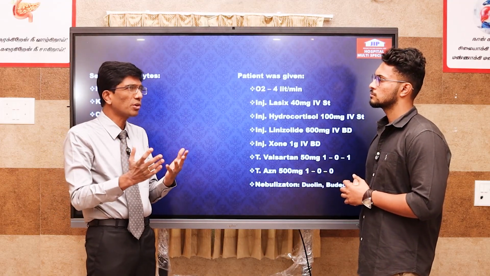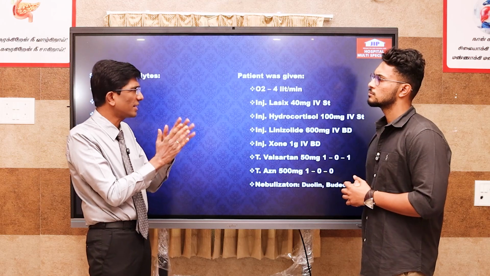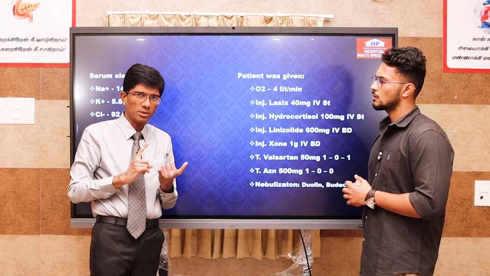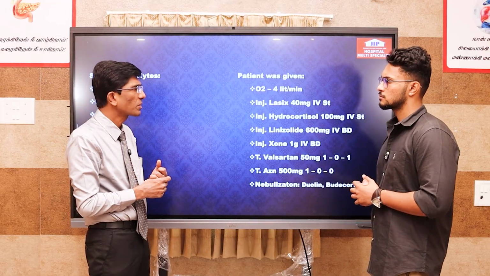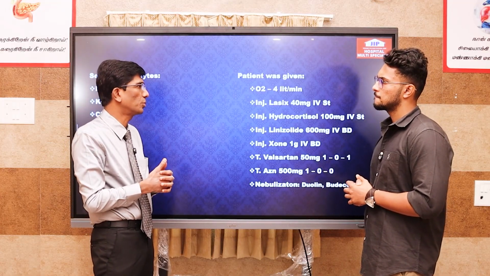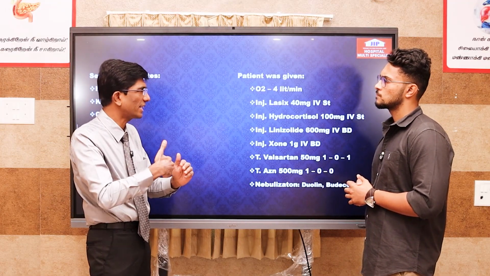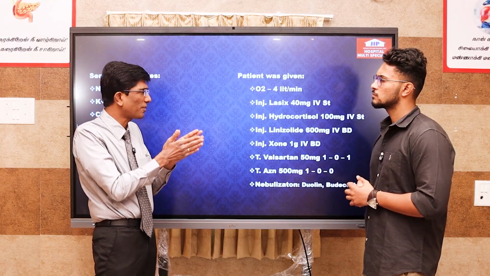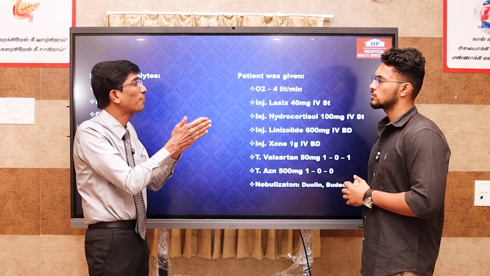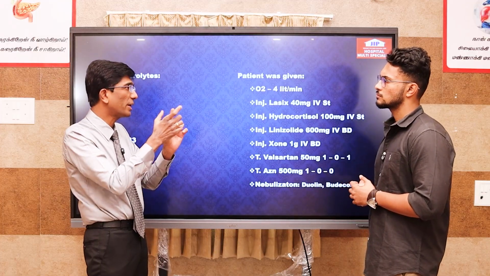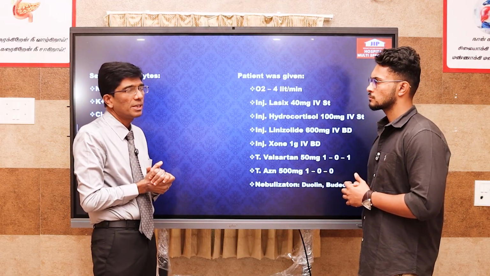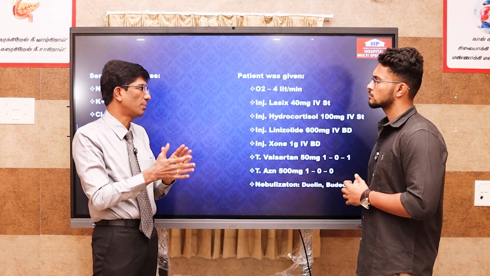Dexamethasone is really warranted in some conditions. One is acute exacerbation of bronchial asthma, and the other is cerebral edema secondary to tumor, which we used to call vasogenic edema, because dexamethasone is capable of reducing vascular permeability in tumor-induced cerebral edema, where dexamethasone is avidly used. So these are the differences we could make out.